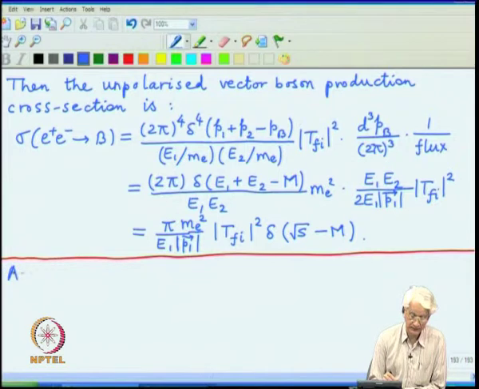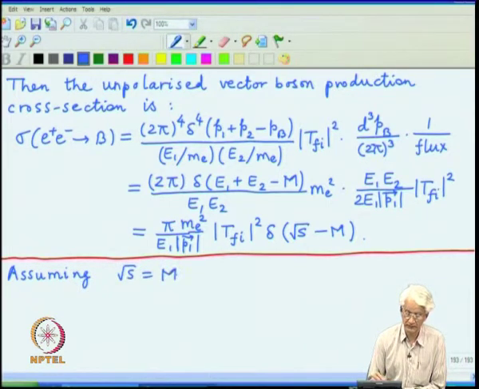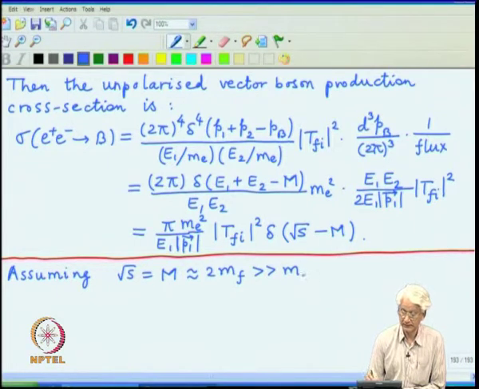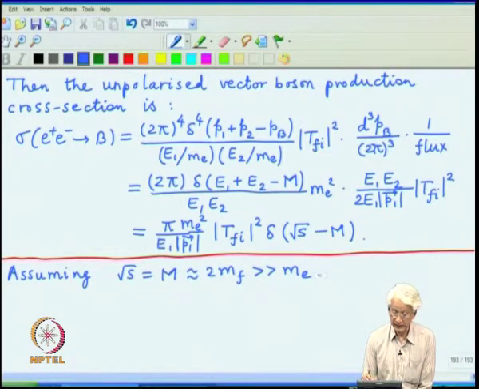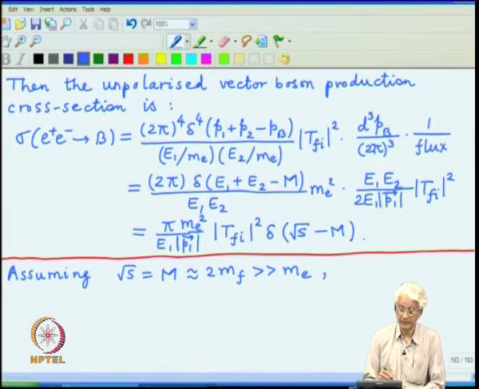So, assuming square root of s, which is also equal to the mass of the bound state, is roughly equal to 2 times the mass of the fermion, and we will take this to be much heavier than the electron, we can drop the factors of electron mass squared compared to the electron momentum squared. In particular, E1 and magnitude of P1, both of them are equal to half of m.